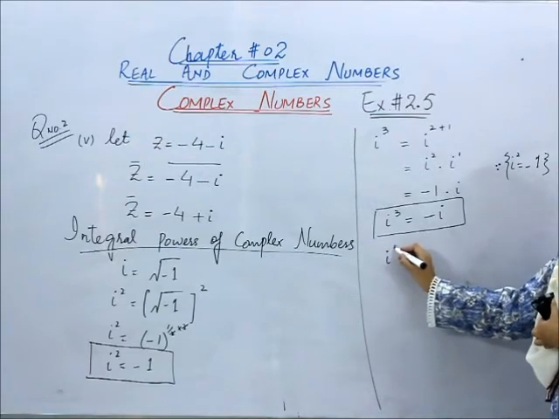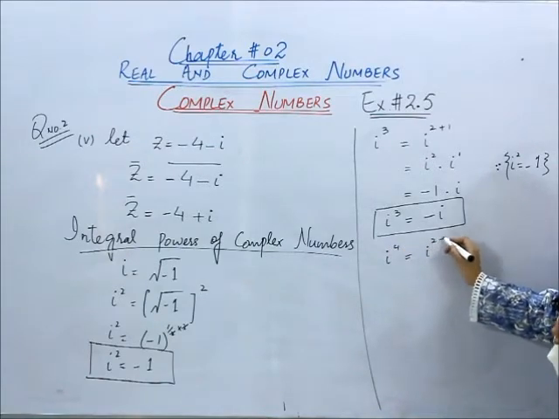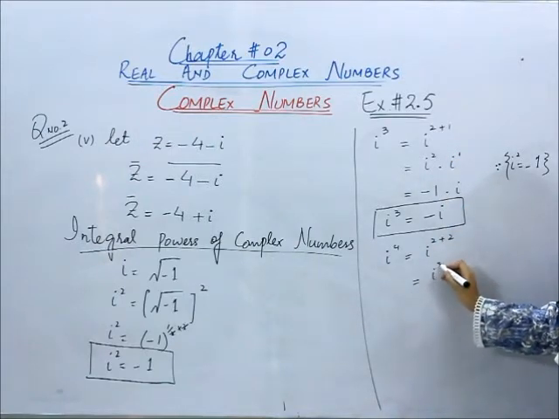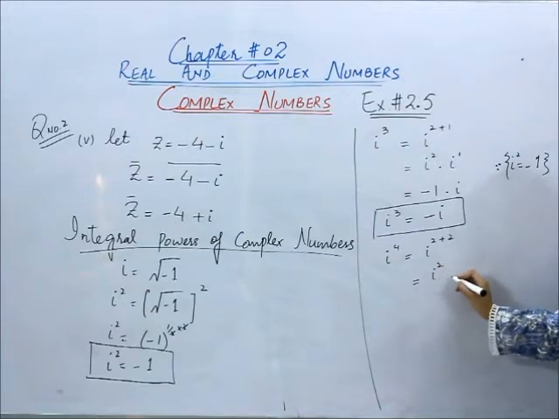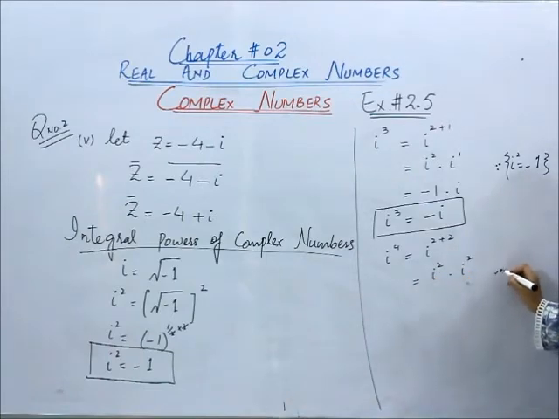Similarly, if we take iota power 4, can we write it like this? Iota power 2 plus 2, by the same procedure. And then if I separately write it like this, iota square into iota square. As the bases are the same, we can add the powers. Now what about iota square? Iota square is equal to minus 1.